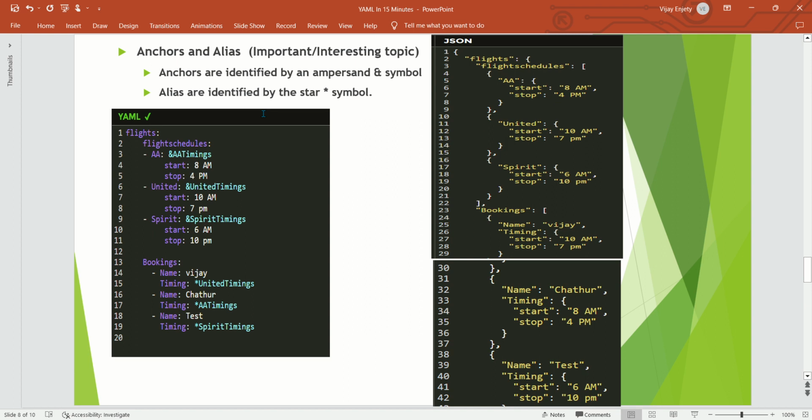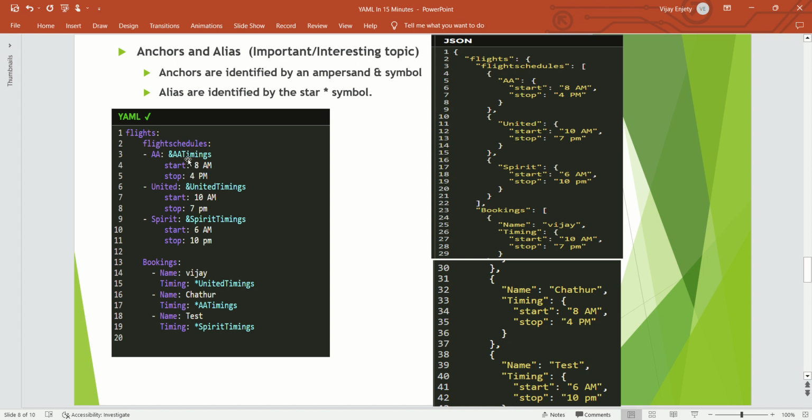See, whatever the value, if we have one object, in any technology, say Java background or any background you come from, the object can be reused in other places without repeating typing. Here it's the same thing. If you have any value which you want to reuse, mention that with an ampersand, and then wherever you want to reuse it, mention that with a star symbol.